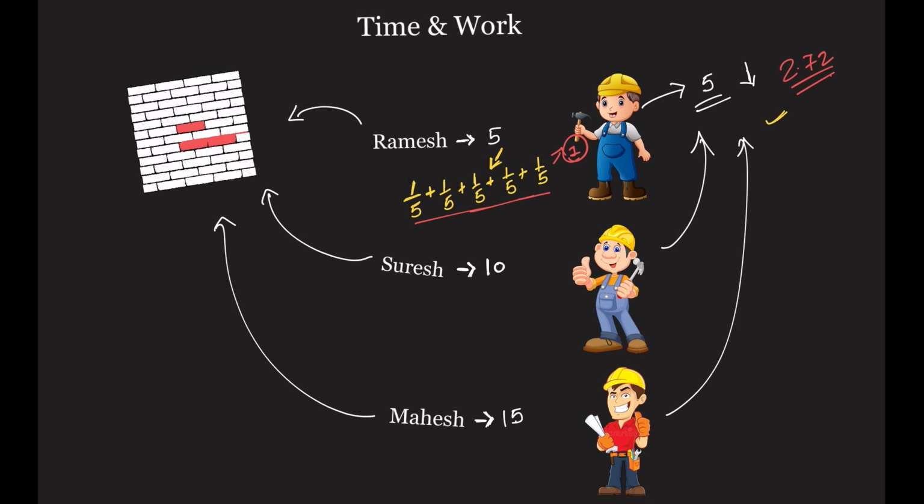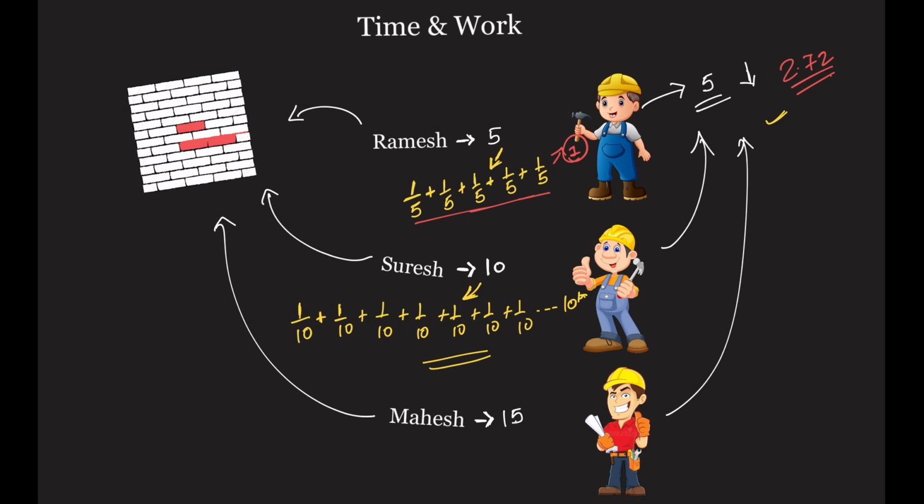We can say similarly about Suresh as well. Suresh finishes his work in 10 days. Okay, so in 1 day he will do what? 1/10 of the work. Second day he will do 1/10, which means 10% of the work. Third day 10%, fourth day 10%, fifth day 10%, sixth day 10%, and so on. 1, 2, 3, 4, 5, 6, 7, 8, 9, 10. He will go till the 10th day like this, correct.